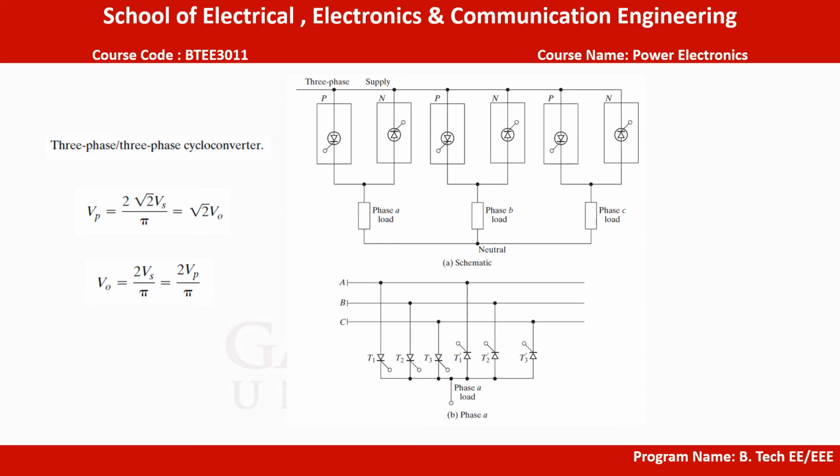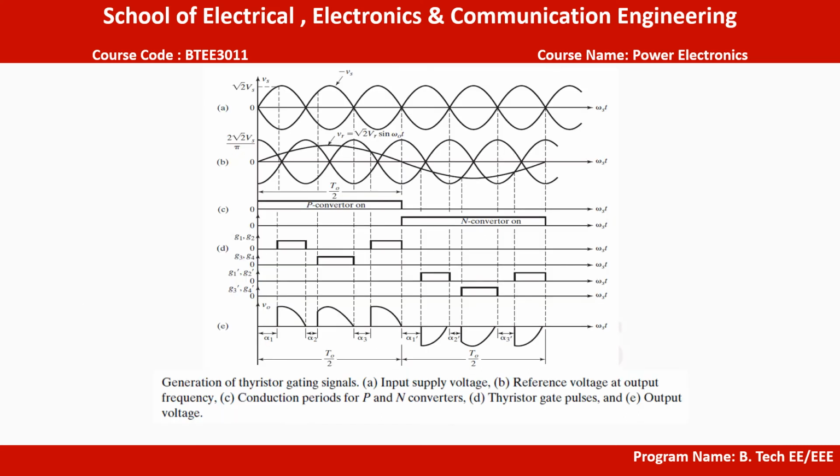The delay angles for segments can be generated by comparing a cosine signal at source frequency with an ideal sinusoidal reference voltage at the output frequency. The figure shows the generation of gating signals for the thyristors of the cycloconverter.